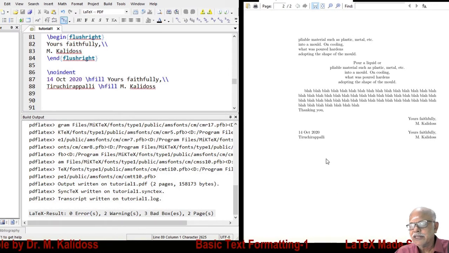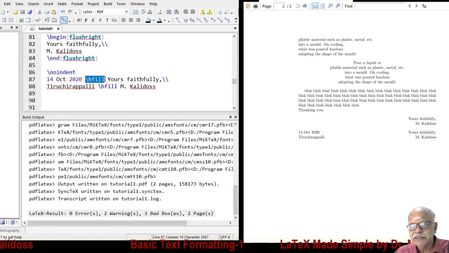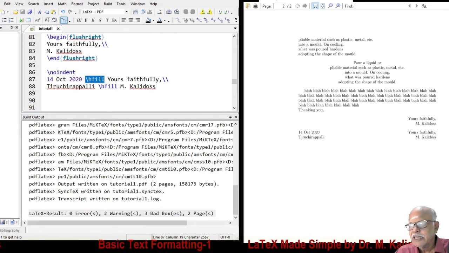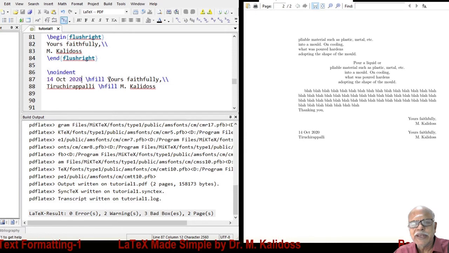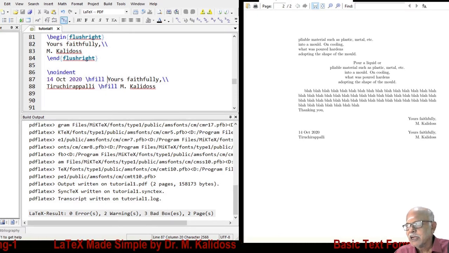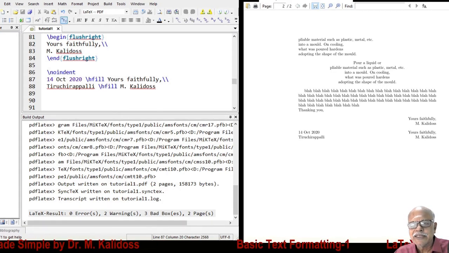You find here the date and then H fill. H fill is horizontal rubber spacing starting from the end of this character 0 to the beginning of this character y. Similarly here, automatically you find date and place are aligned perfectly like this.